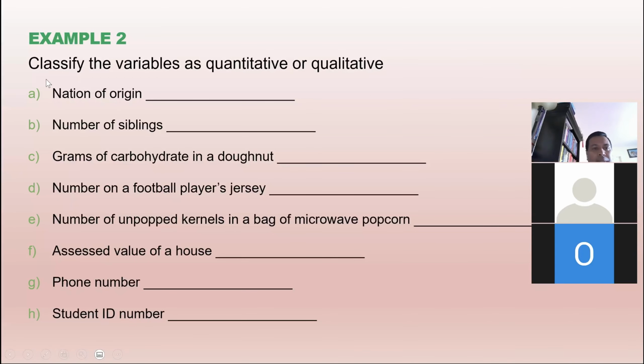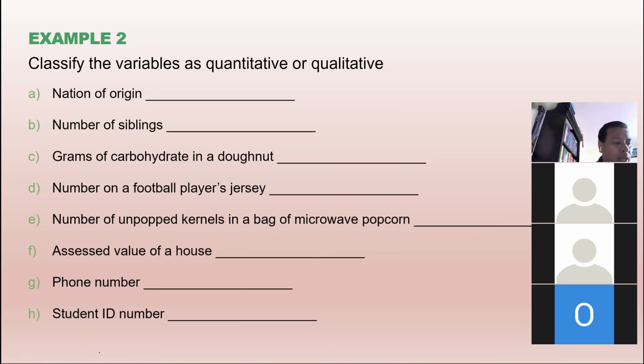In this example, let's see what we have. Classify the variable as quantitative or qualitative. When we say quantitative, meaning it involves pure number, and qualitative means it is a categorical data. Nation of origin. When we talk about nation of origin, does it involve any number? No. So is it qualitative or quantitative? Qualitative. Okay.